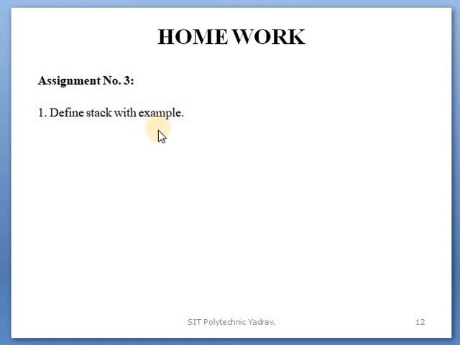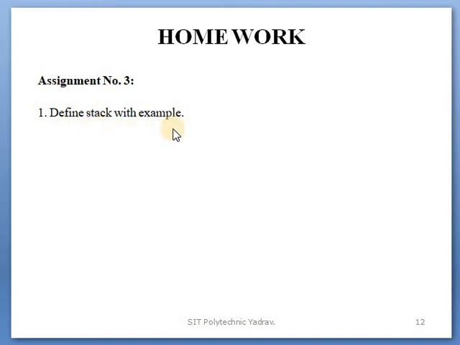In today's lecture I gave 2 examples, the stack of books and the railway system. You need to write only one of these examples in the exam. For your understanding I gave 2 examples, but in the exam you write only one example, you do not need to write both down.